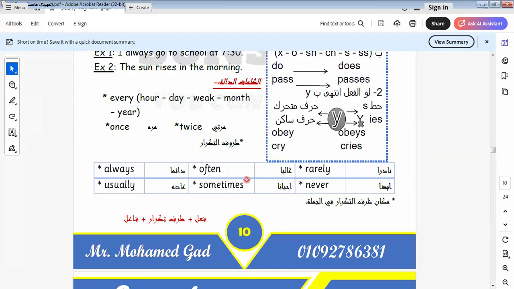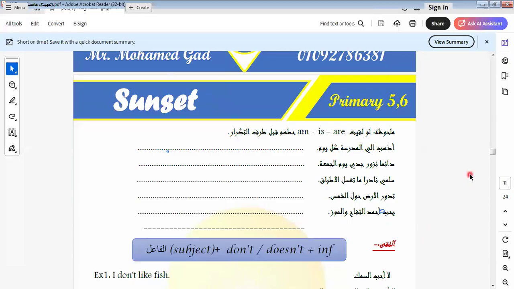As we told you before, always means the habit happens 100% of the time, and never means the habit doesn't happen at all. This is 100%, and this is 0%. This is called an adverb of frequency. Okay, here we have always, usually, often, sometimes, rarely, and never. All these are keywords of the present simple tense. Also we have every day, every hour, every year, and so on. All these words are related to the present simple tense.